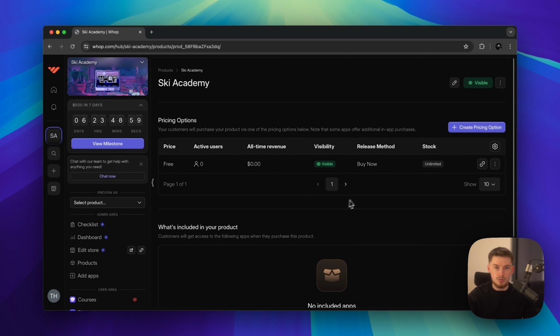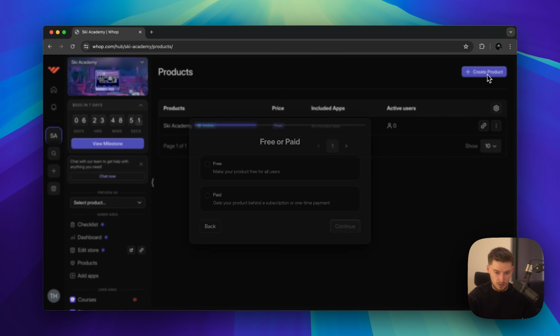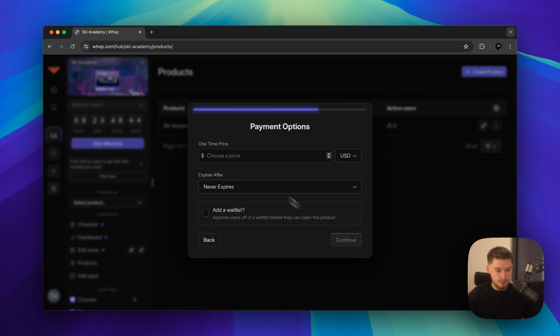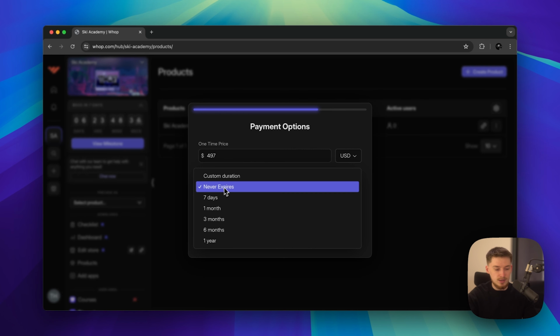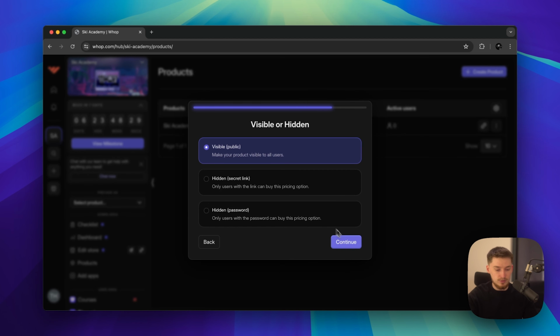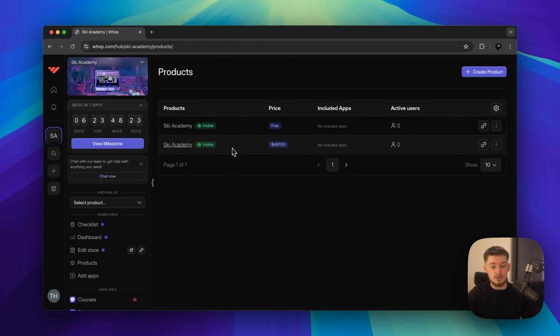So now you have this free sort of option, okay? You can go back into products and you could, for example, create a new product. So for example, if you wanted to now create a product which was paid, go paid, and then let's say we have subscription model or single payment. Let's just go for single right now. And we're gonna go for $497, which is gonna be the Ski Academy's official price, so to speak, okay? And it's gonna expire after 3 months. So they get 3 months access to the complete product for $497, okay? Then continue and visible. So now we have 2 different pricing options. We have 2 different products essentially.